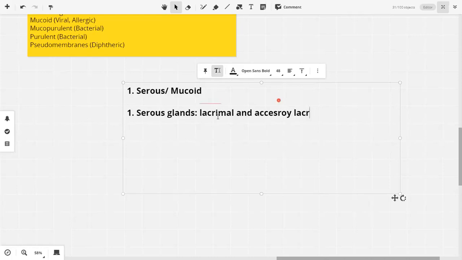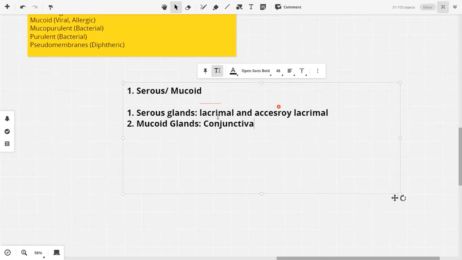Accessory lacrimal. Lacrimal के साथ छोटे-मोटे glands और भी होते हैं. They are serous. Now, mucoid glands कहाँ पर मौजूद होते हैं? कंजक्टाइवा में. Now the mucoid glands, they are present on the conjunctiva.